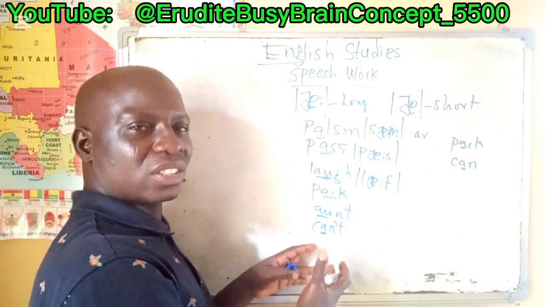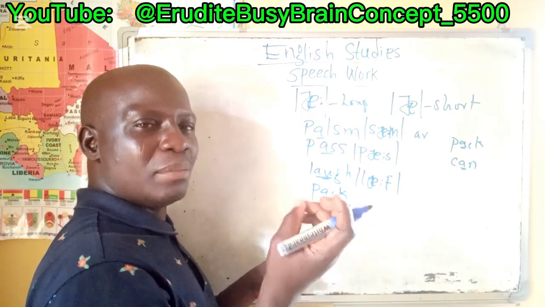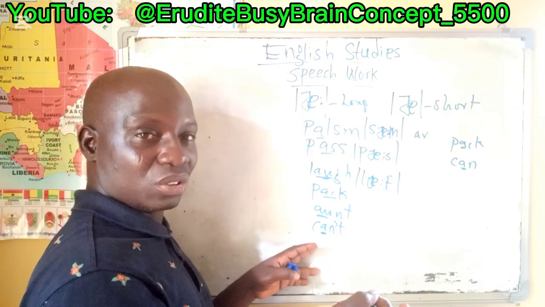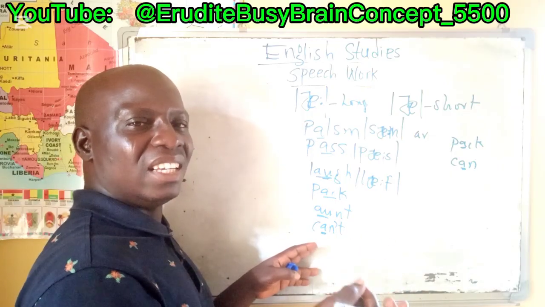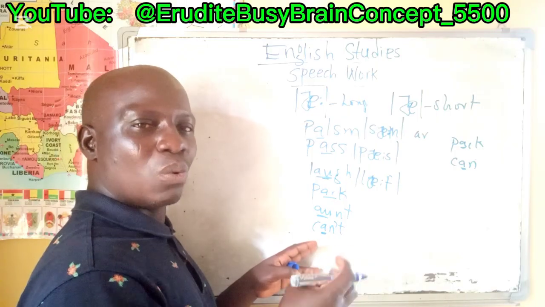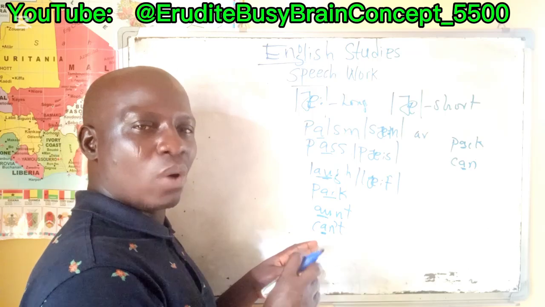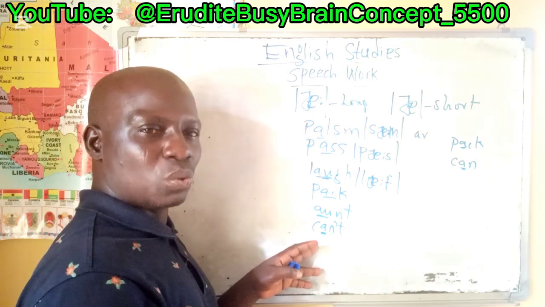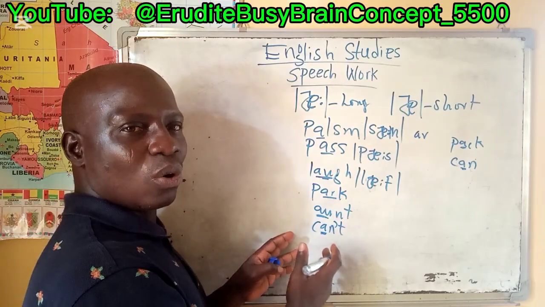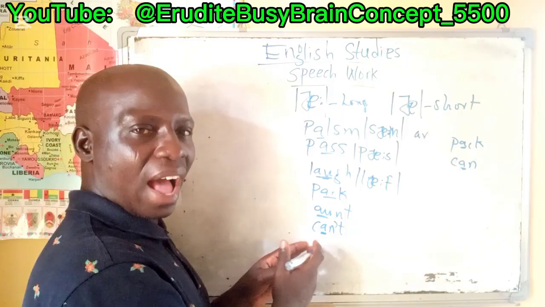Three major things happen to that word: the meaning, the pronunciation, and then the class of that word. Three major things happen to a word when there is an additional letter or word added to the base word. So take note of that. So these are some of the examples of English words where we have the long R sound.